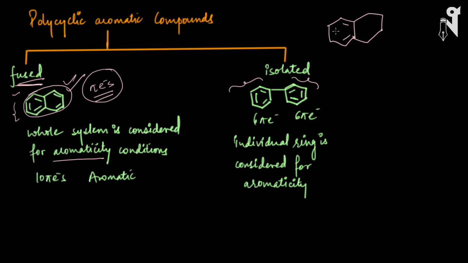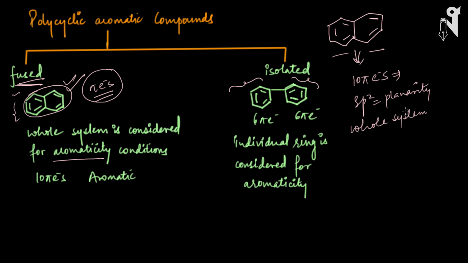So if you look at this compound, this is your biphenyl structure. Here we will count the total number of pi electrons. The total number of pi electrons is 10, which follows the Huckel rule. Then we have all the carbons as sp2, so planarity is there. And then if I talk about conjugation, all the double bonds are in conjugation, so the whole system is conjugated. So when I say aromatic, we will be talking about the whole molecule, all the checks we have to do, and then the compound will be called aromatic.